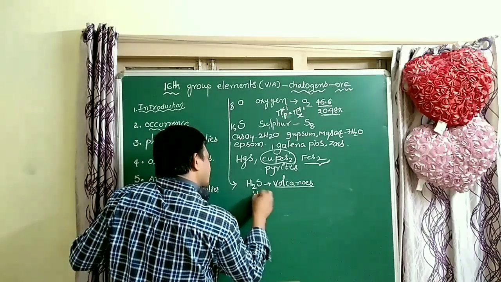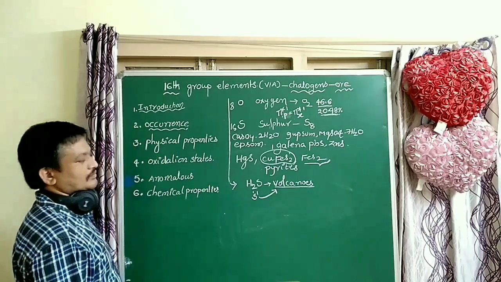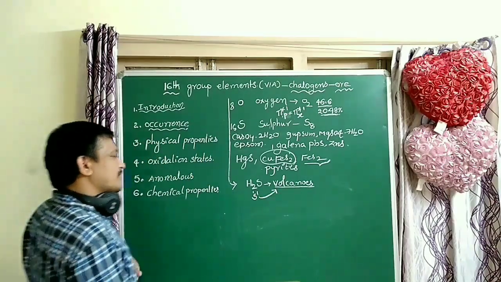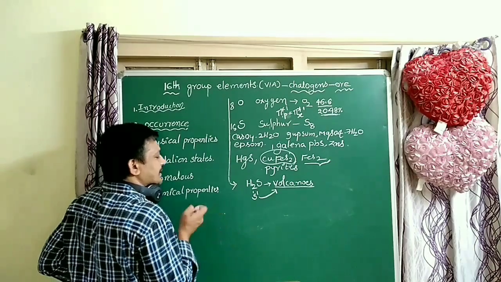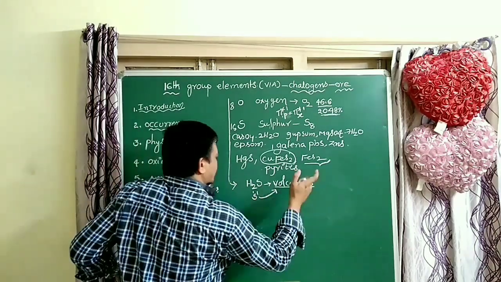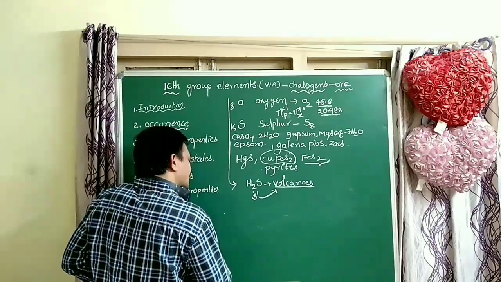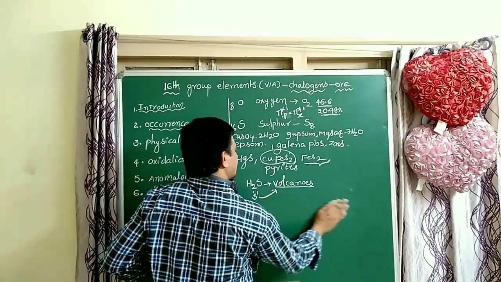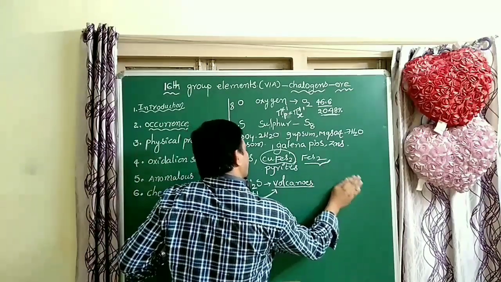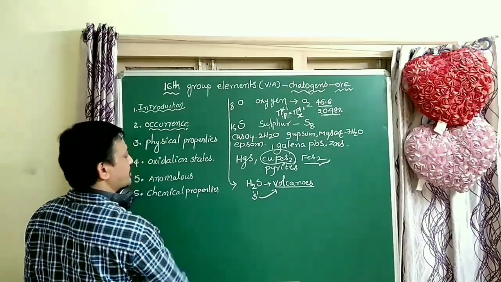Sulfur occurs in very little amounts as H2S in volcanoes. Native state means, students, elementary state. The elementary state also occurs in volcanoes. That is very important.